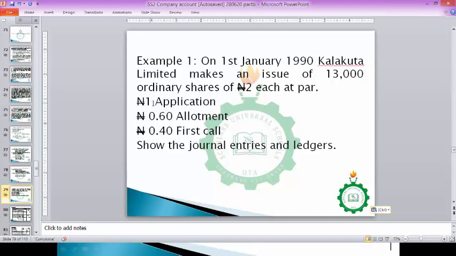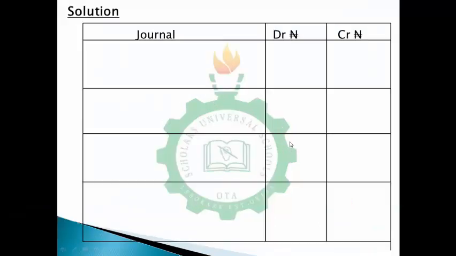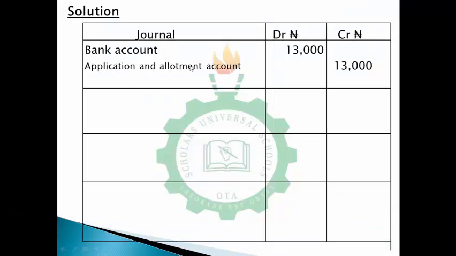Alright, so the first instance here is for the application, they are paying 1 naira. So 1 naira times 13,000 shares is going to be 13,000 naira. Now for this application, the money will first be paid into the bank, so you open your bank account and debit bank, then you credit application and allotment account.